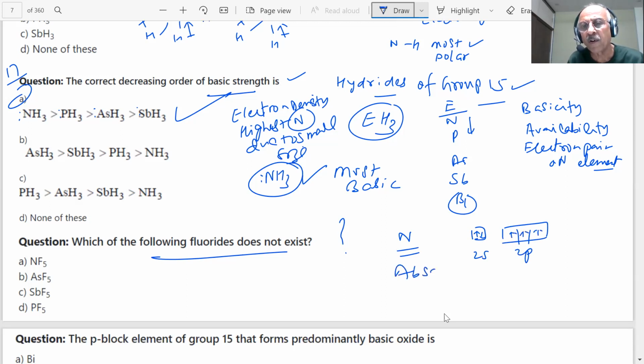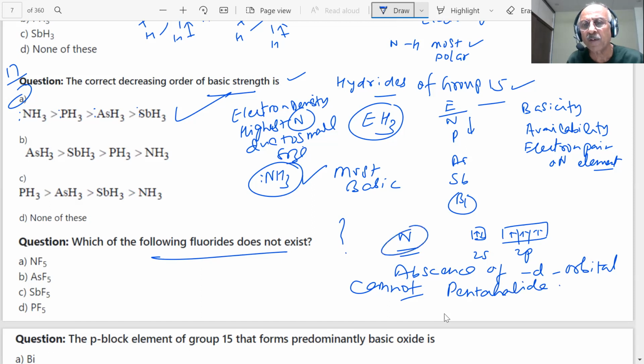Absence of d orbital. Okay? It cannot form pentahalide. Which one? Nitrogen. Therefore, NF5 cannot exist. Which will not exist? NF5. Is it clear?